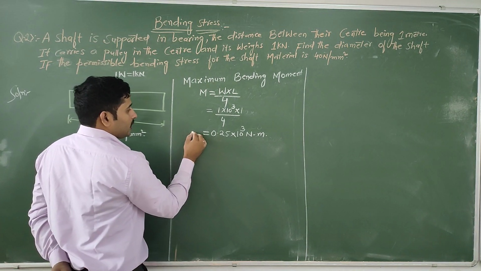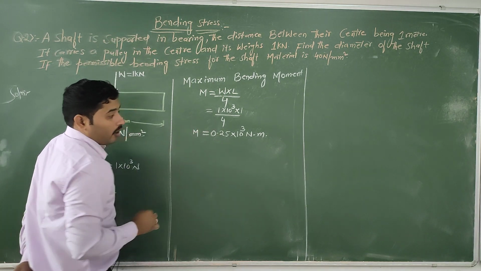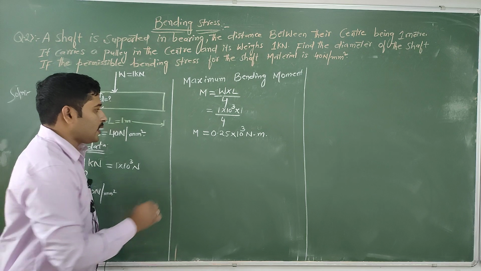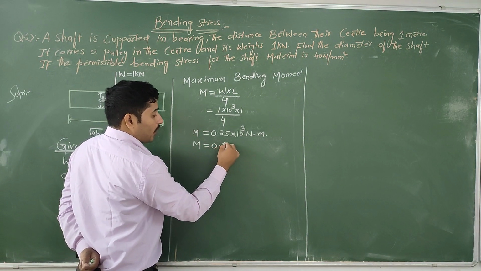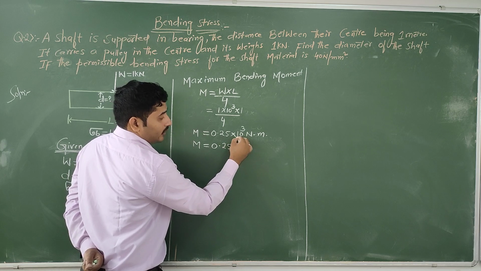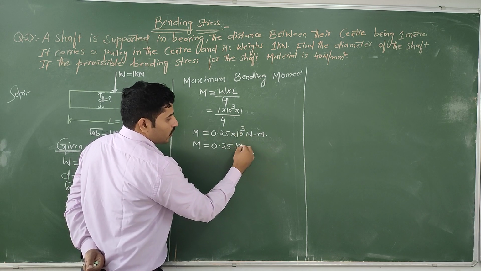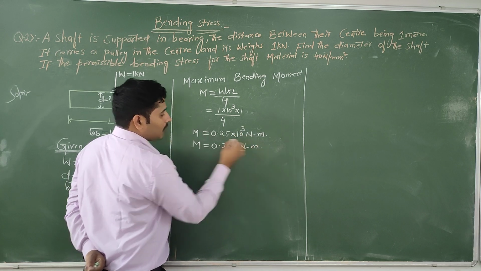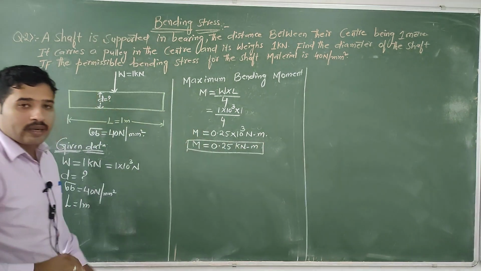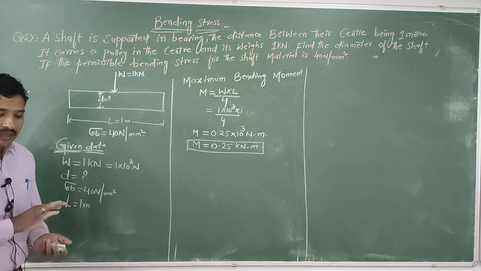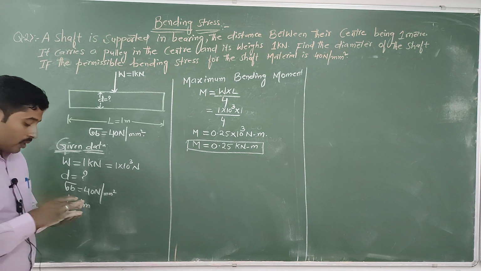If you want to convert to kilonewton, you can easily convert: M equal to 0.25 into 10 power of 3, which means kilonewton meter. Any doubt up to here? I think there is no doubt.